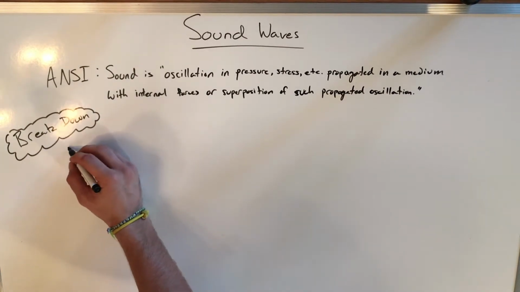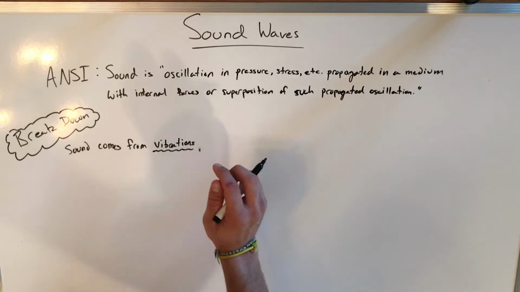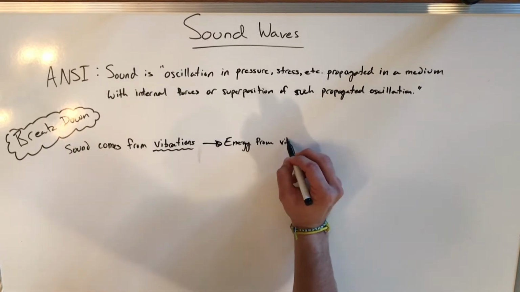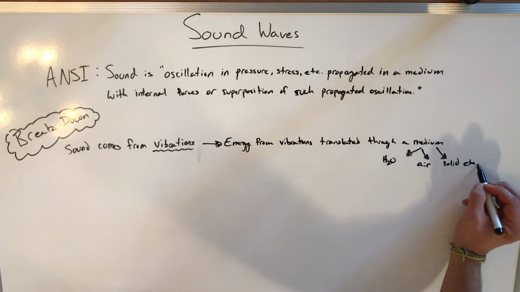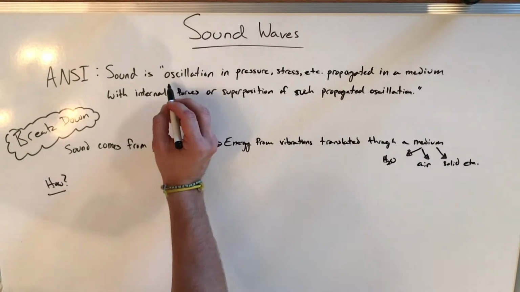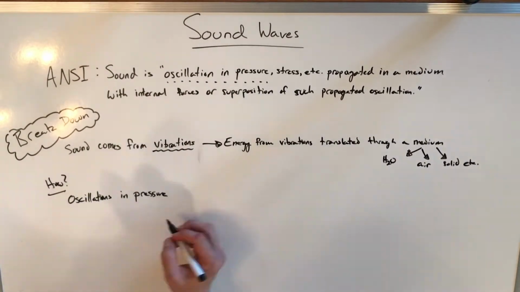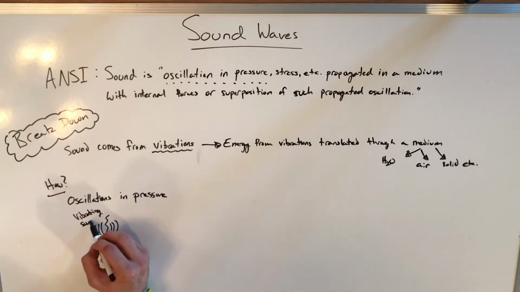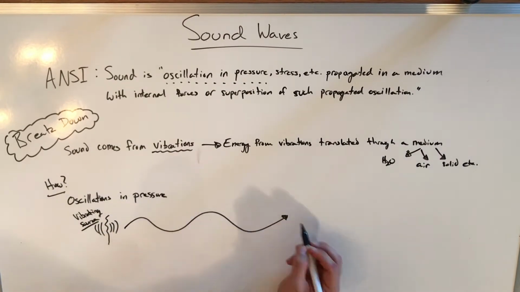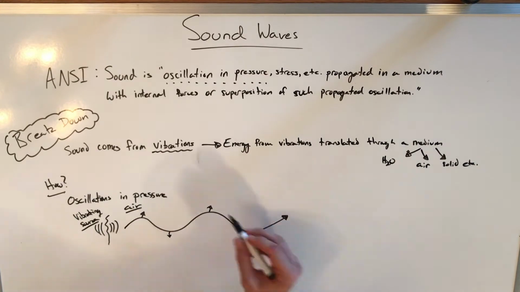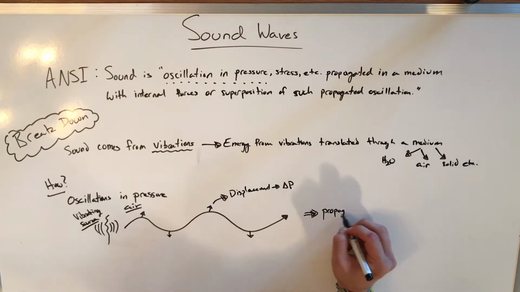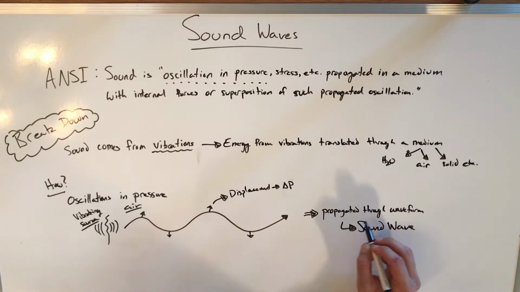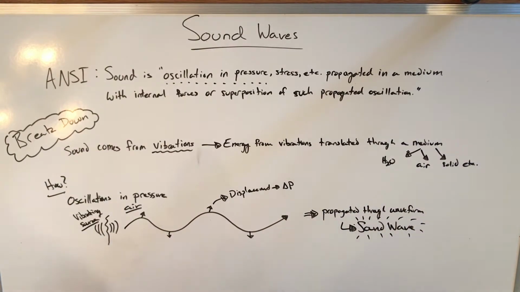What we really mean here is sound comes from vibrations. These vibrations are energy that is translated through a medium, either H2O, air, a solid, etc. How is this happening? Oscillation and pressure. So when the object vibrates, pressure differences are created through the medium by displacement of the molecules in the medium. This propagation is a waveform, which is the sound wave.